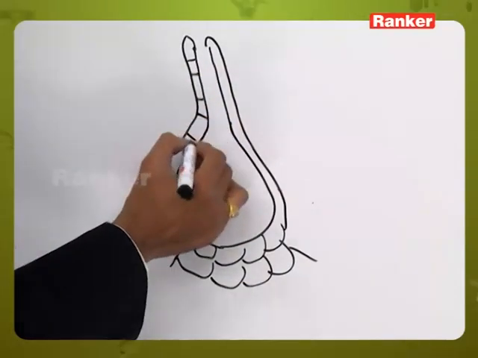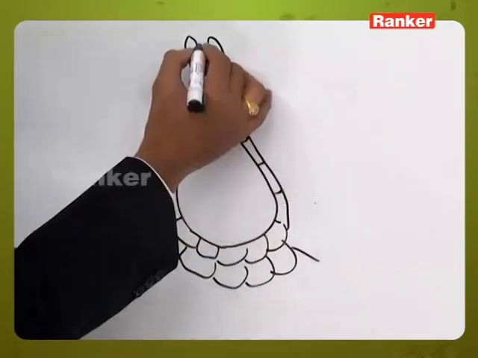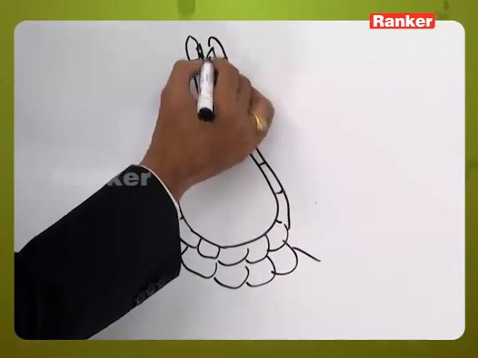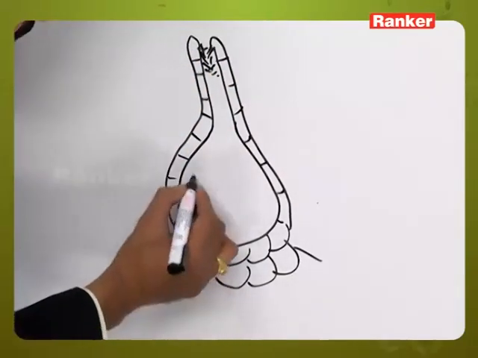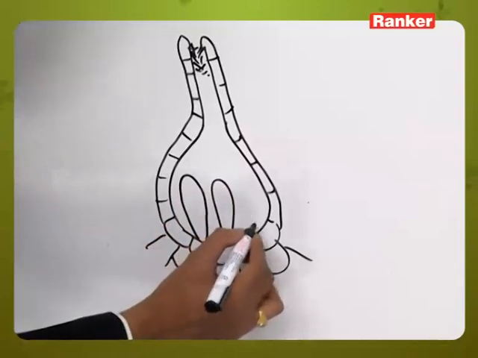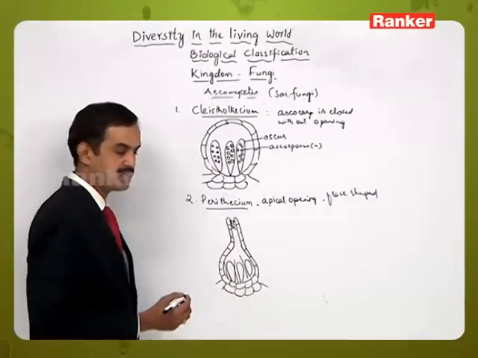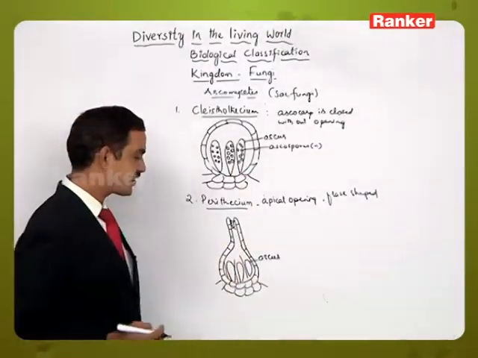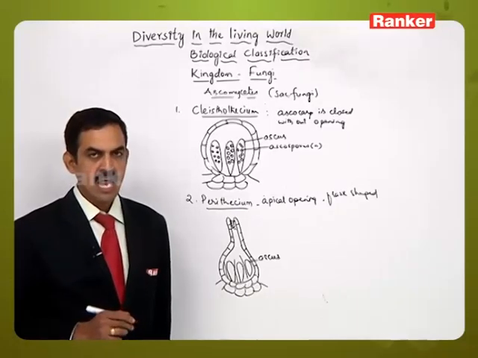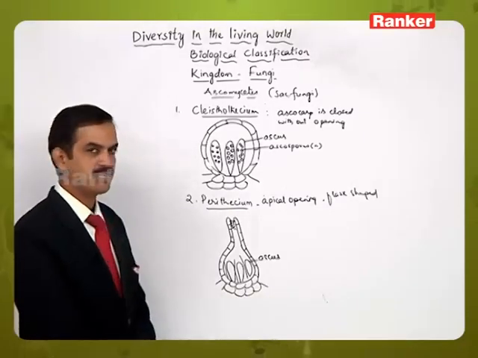It is surrounded by this wall-like structure, and here we can see some hair-like structures present inside this opening. The inner wall contains the ascus. Along with the ascus we can see the sterile hairs called paraphysis. Meiosis will occur in the ascus, resulting in haploid ascospores. So this type of structure is called Perithecium.